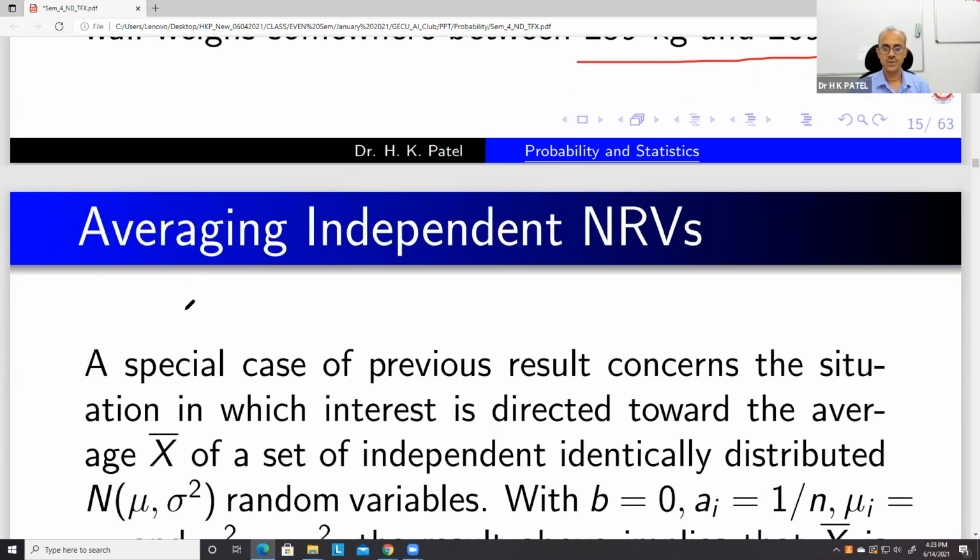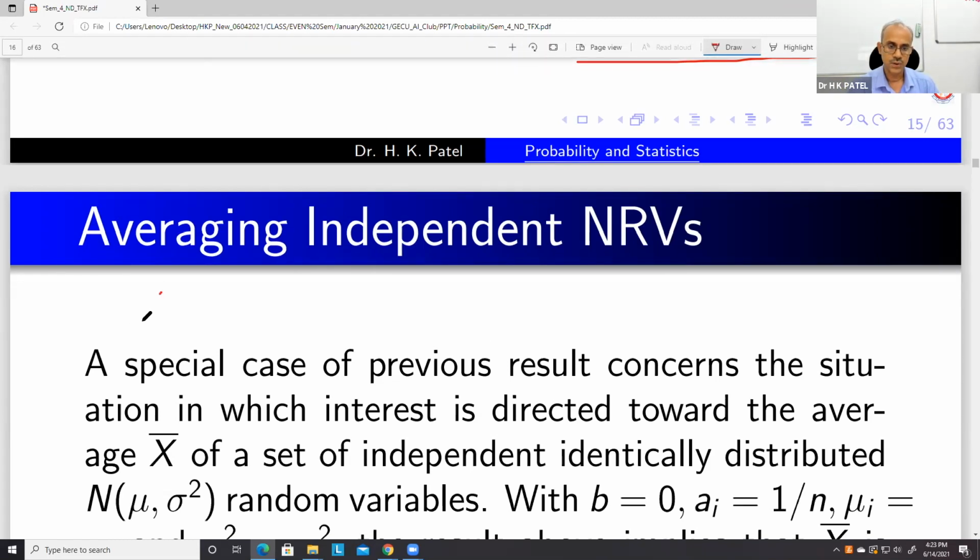So far we have seen the sum of random variables. Now we will see averaging. If you take the average of 2 random variables, or of 3, or in general the average of n random variables, again we have the same situation.